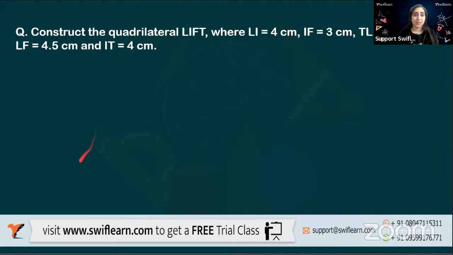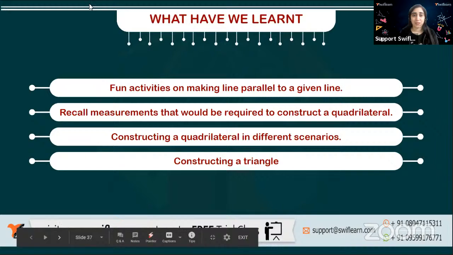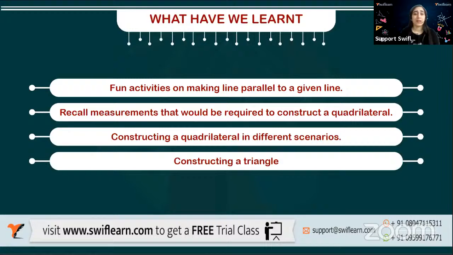All right, it was good teaching you all today. It was a fun activity. So what have we learned? We have learned how to make parallel lines. If a line L is given, you can make a line parallel to it, M or N, whatever you want to name it. It's your choice. It's your line. But how to make it parallel, we have learned that.